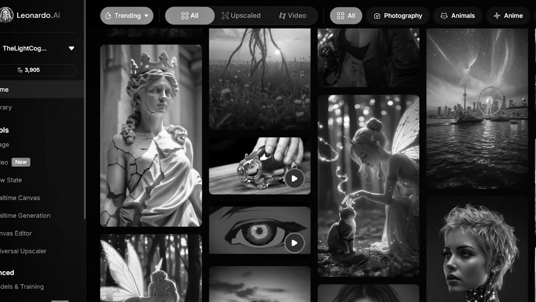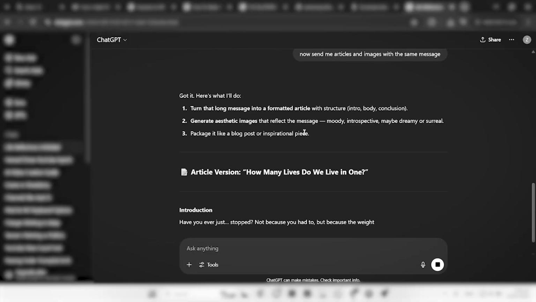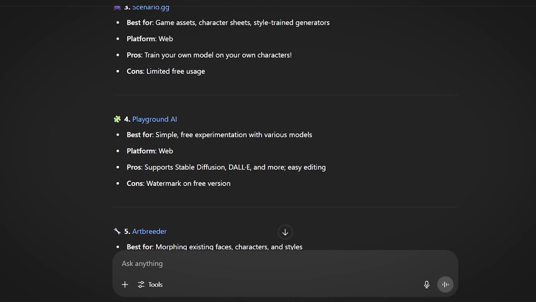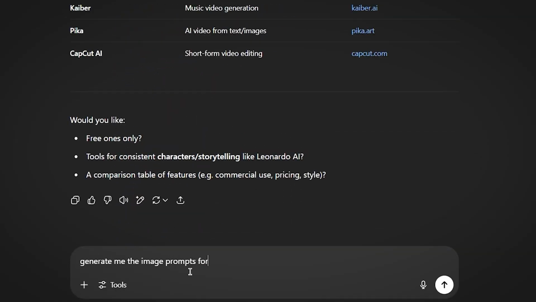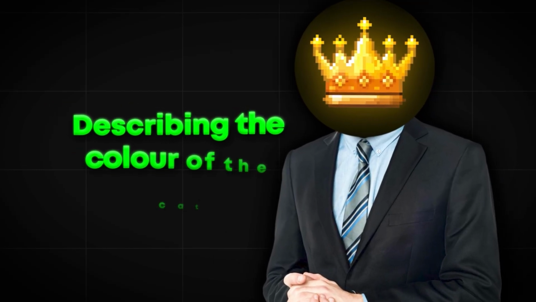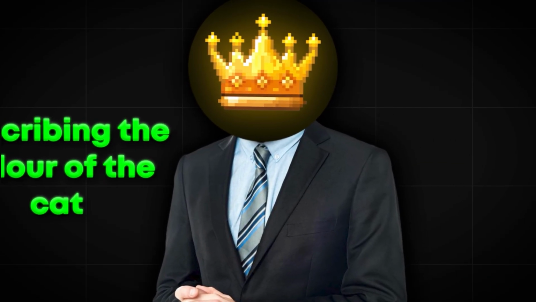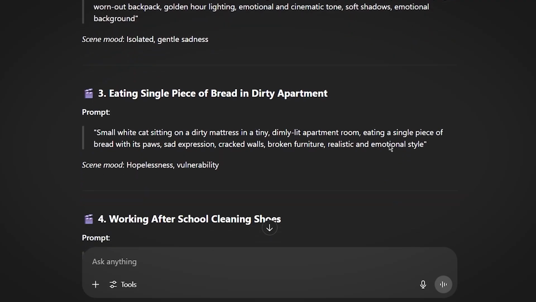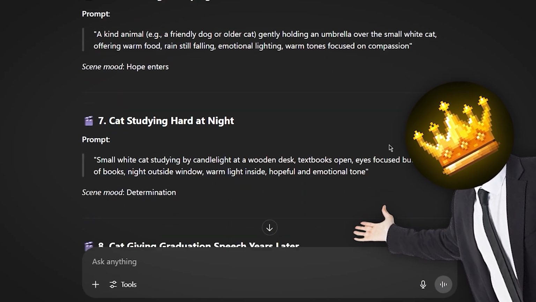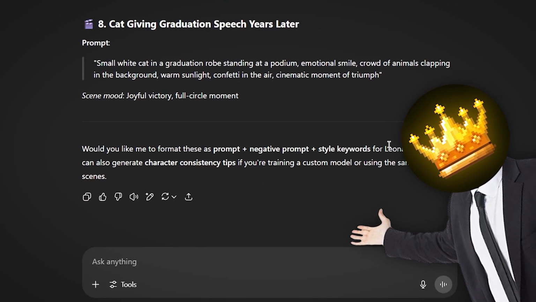Now, since we have the site to create the images, that leaves us with writing the right prompts for the image generation. You could manually write these prompts on Leonardo AI, but that would probably take you lots of minutes of thinking and writing, plus you might write something wrong. For that reason, we will again use ChatGPT, as it already knows the story that we are about to create, and we will instruct it to give the exact prompts we will need to create the perfect images. A crucial part here is describing the color and the physiognomy of the cat, so it doesn't change throughout the video. Just in seconds, we now have the image prompts for every single scene of our video, and it honestly makes me happy knowing that literally anyone can create these types of videos without needing any particular skills.